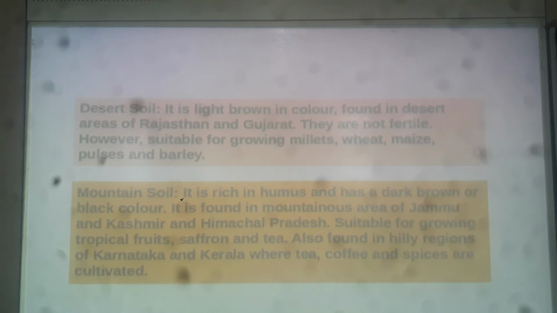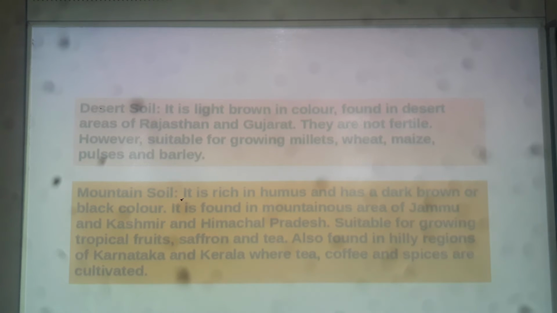However, they are useful for growing millets, wheat, maize, pulses and barley.